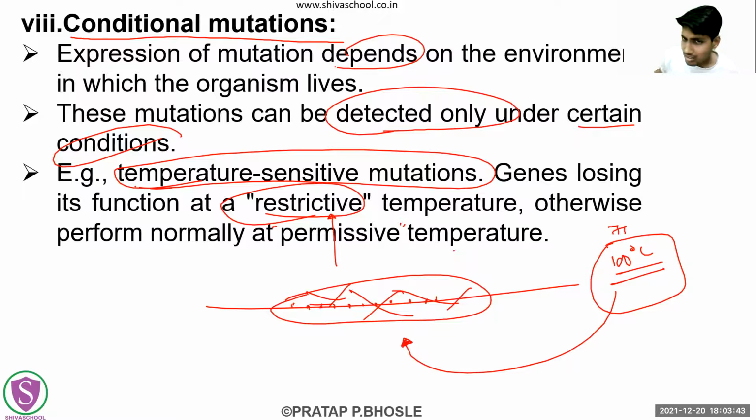There may be a certain temperature, maybe 50 or 55 degrees Celsius, at which a certain kind of mutation may occur in the nucleotide sequence, and that mutation will ultimately result in deactivation of all the functions of this gene. All the functions of the gene will get deactivated.